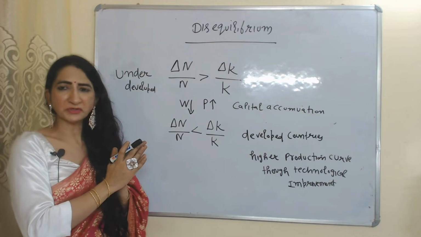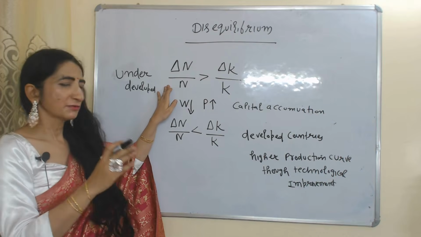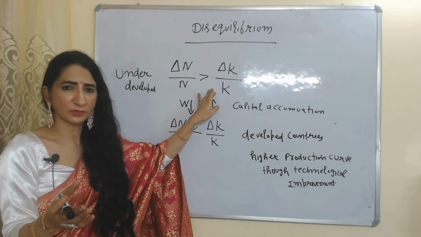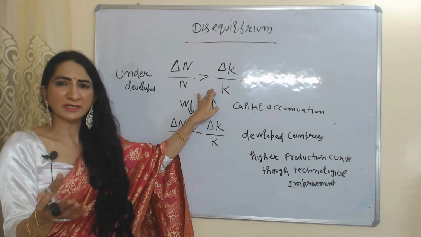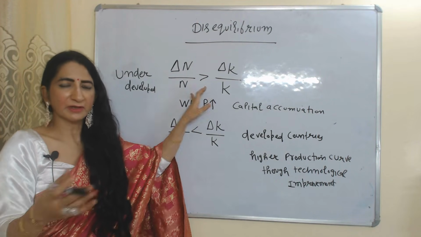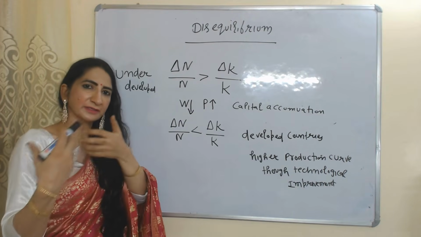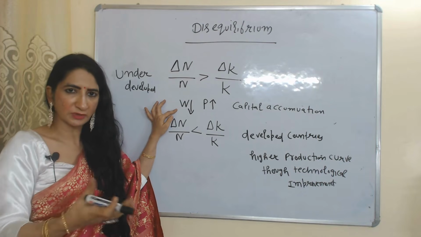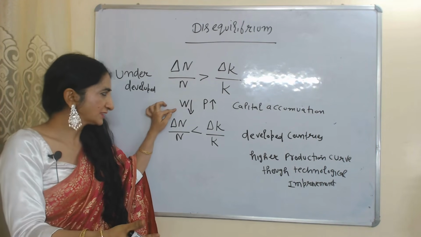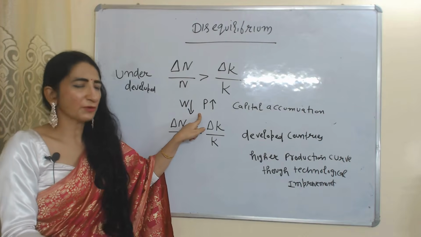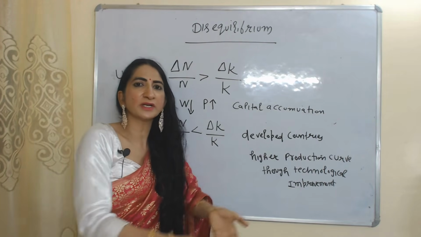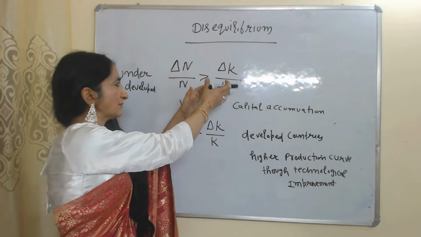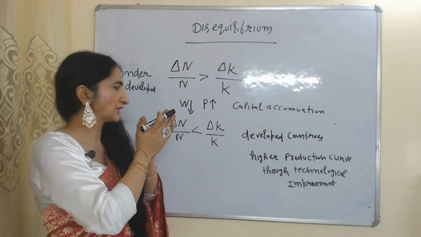There are two situations of disequilibrium. First, when the growth of labor, or we can say the growth of population, is more than the growth of capital. This situation mainly occurs in underdeveloped countries, when population is growing more but growth of capital is less. In such a situation, the wage rate will reduce because more people are unemployed. If the wage rate reduces, profit will increase. If profit increases, that means businesses will accumulate more and more capital, and after a certain time period, the growth rate of capital will become equal to the growth rate of population.